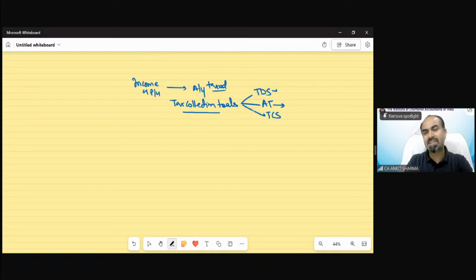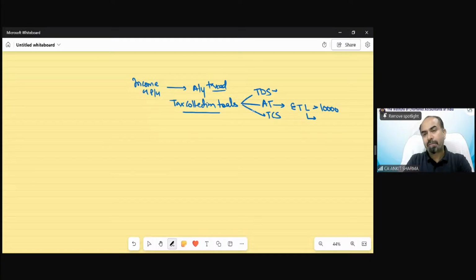The advance tax concept says that if any person whose estimated tax liability is exceeding 10,000, then that person needs to deposit this tax on installment basis. So a specific date has been prescribed and a specific percentage has been prescribed.